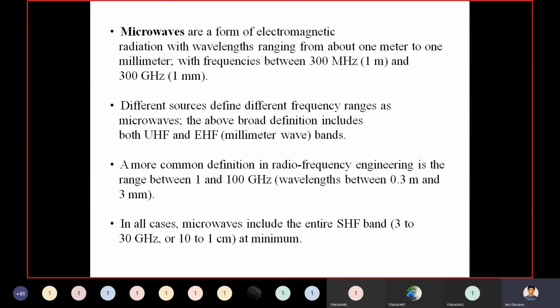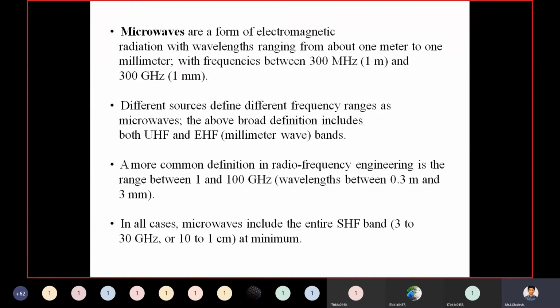In all cases, the microwaves include the entire super high frequency band, 3 to 30 gigahertz, or in terms of wavelength, 10 to 1 centimeter. So the microwaves include the entire super high frequency band at minimum.